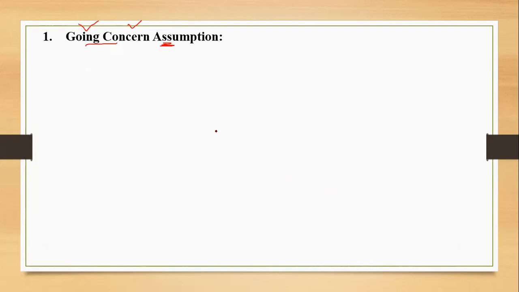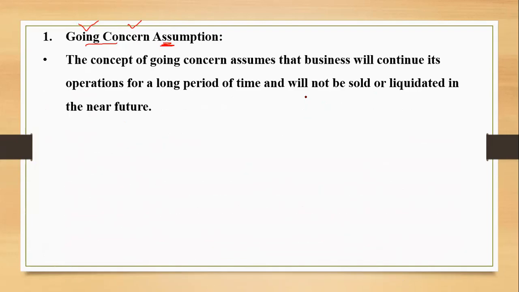What if this assumption is not followed? We will go through the slides. The concept of going concern assumes that the business will continue its operations for a long period of time and will not be sold or liquidated in the near future. Companies are separate legal entities, so they are going to continue their operations. They are not affected by the incoming and outgoing of the members.